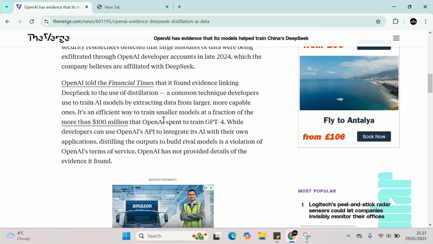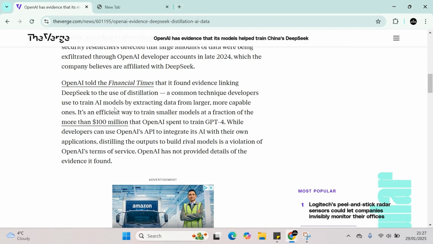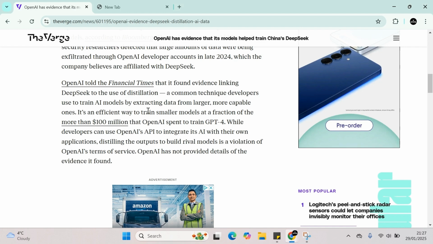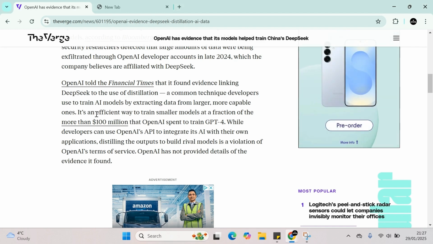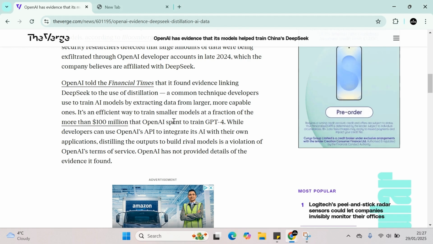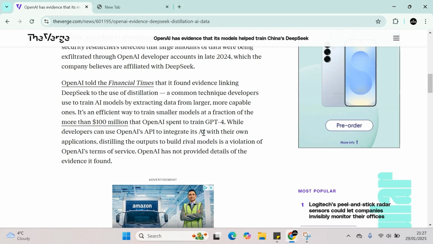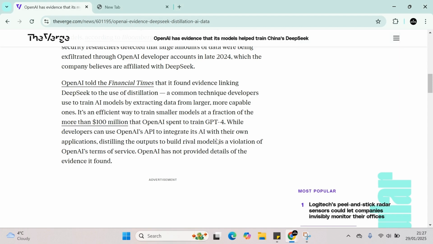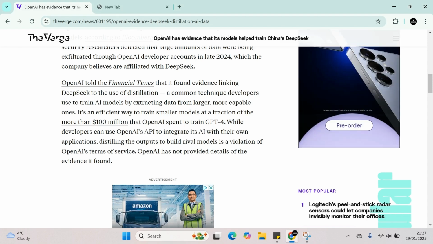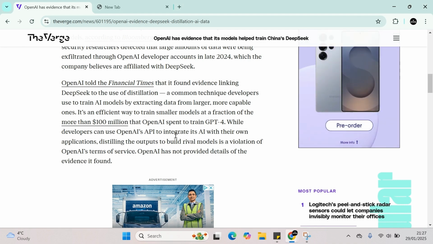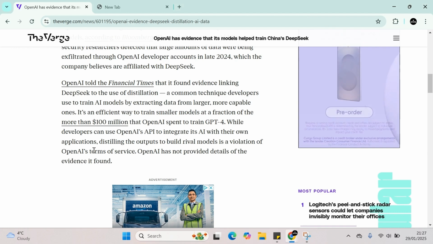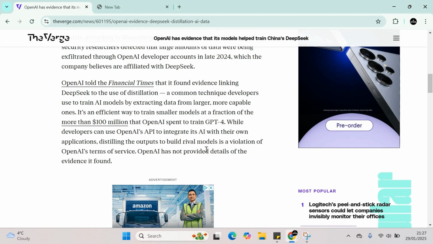It's basically a common technique used by developers to train an AI model by extracting data from larger, more capable ones. It's an efficient way to train smaller models at a fraction of the more than $100 million that OpenAI spent to train ChatGPT. These are huge claims. Developers could use OpenAI to integrate its AI with their own application, distilling the outputs to build rival models.